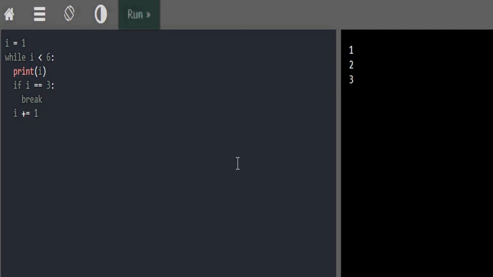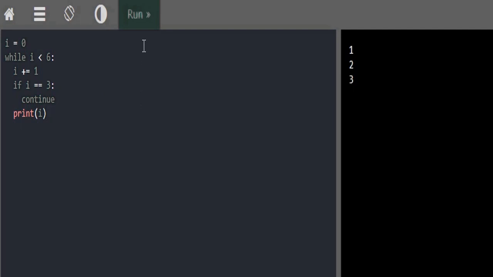Now let's say instead of stopping the entire loop, you just need to skip one particular iteration. In that case, you simply go with the continue statement. So in this code, when the value of i is 3, we simply continue, which means we skip that particular iteration alone.